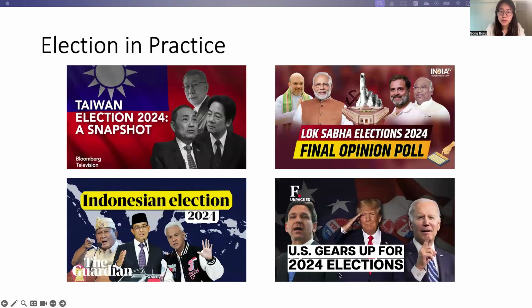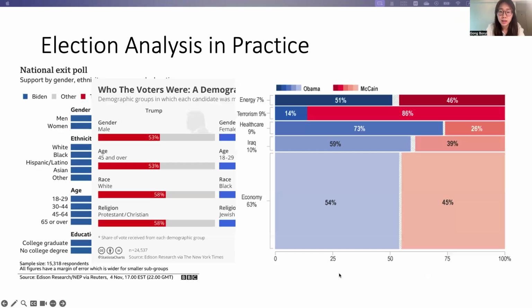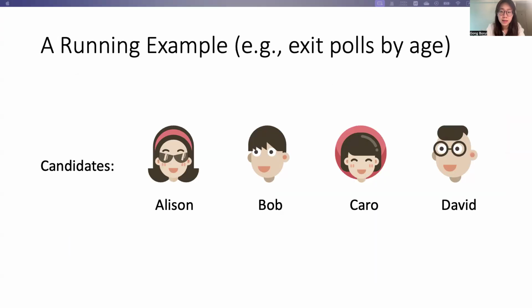So elections happen everywhere around the world, and many different statistics or analyses are reported by media or poll companies based on various features of the voters. Let's take a concrete example here. For example, exit polls by age.